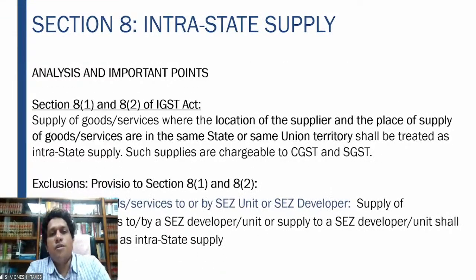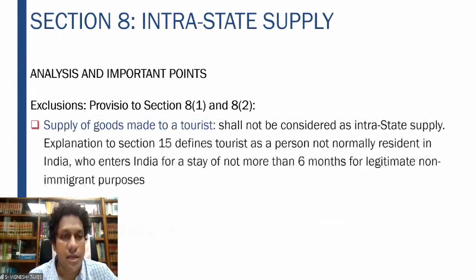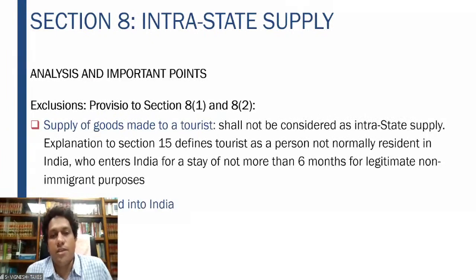So supply of goods or services under 8.1 and 8.2 of the IGST, where the location of the supplier and the place of supply are in the same state or same union territory, is an intrastate supply, chargeable to CGST and SGST. Excluded from the provisions of section 8.1 and 8.2 is the supply of goods or services to or by an SEZ developer or unit; it is not to be treated as an intrastate supply. Again, when I said tourist, that also is not an intrastate supply.